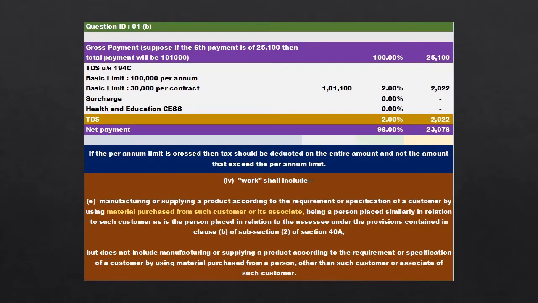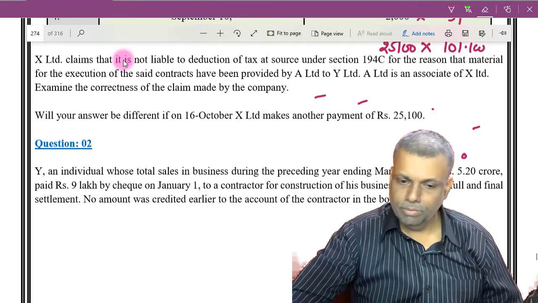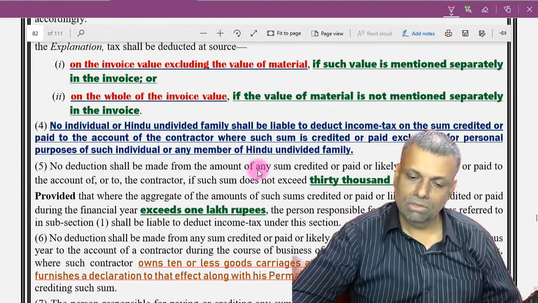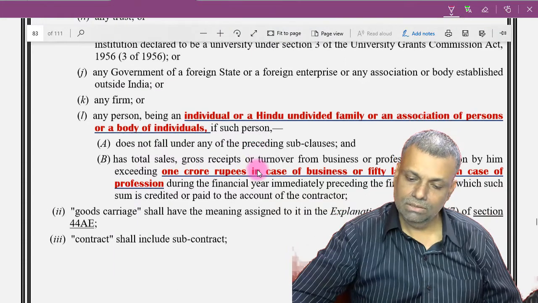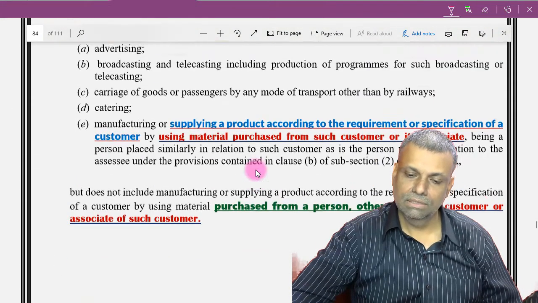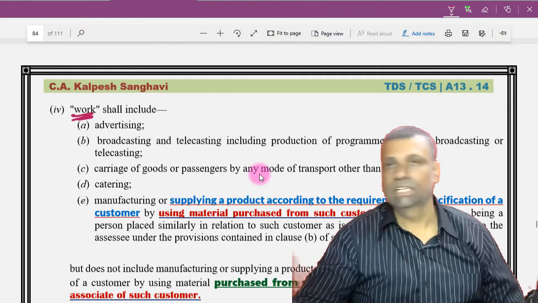Okay, now one of the things which I just want to bring to your notice from the bare act is the meaning of that particular work contract. Okay, because see this meaning of the word work for the purpose of this particular section.